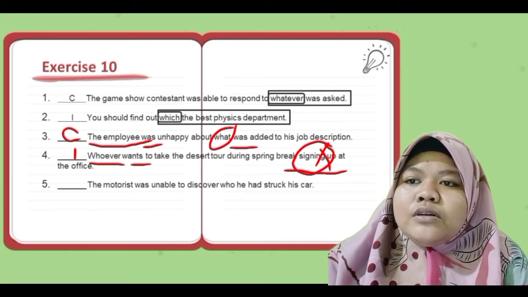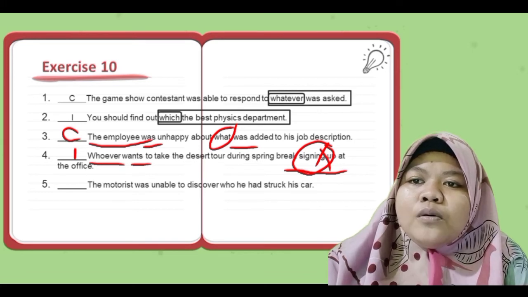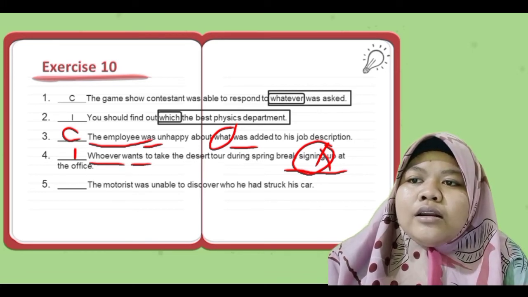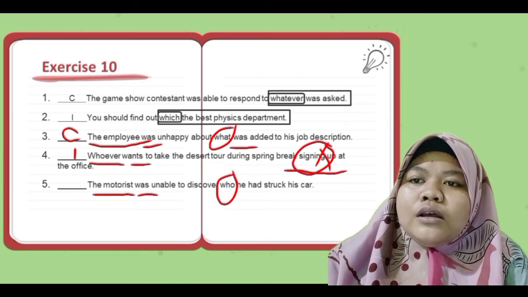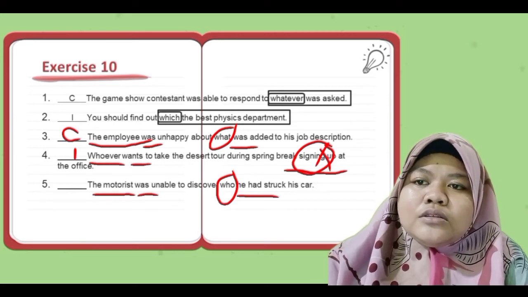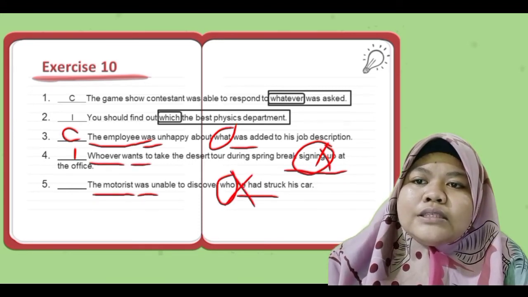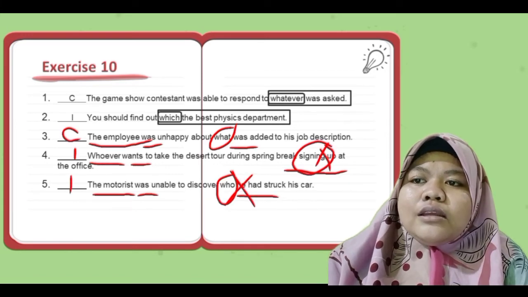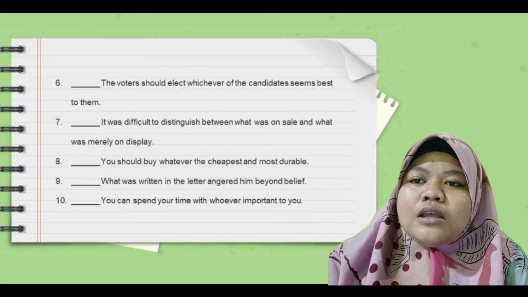Number 5, the motorist was unable to discover who he had struck his car. The motorist is a subject, was unable, was is a verb, who is the connector subject, he is a subject, had is a verb. Okay, there are 2 subjects, who and he. So number 5 is incorrect. If you want to make it correct, you should delete he. So the sentence is incorrect. The correct sentence: the motorist was.